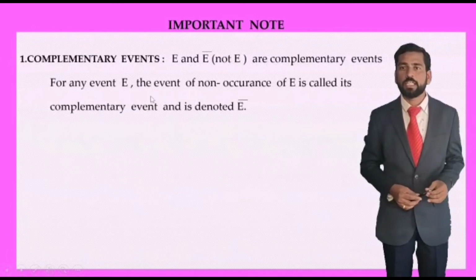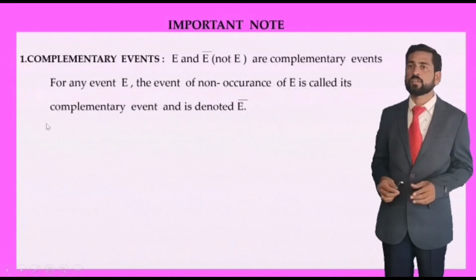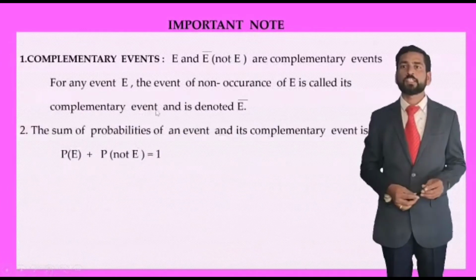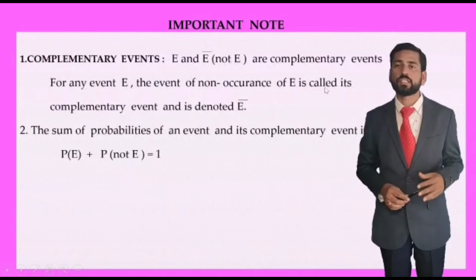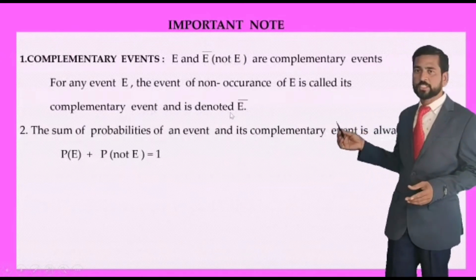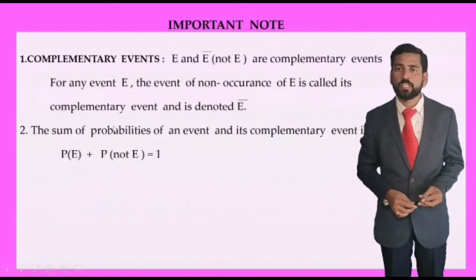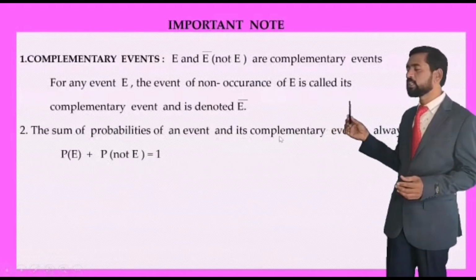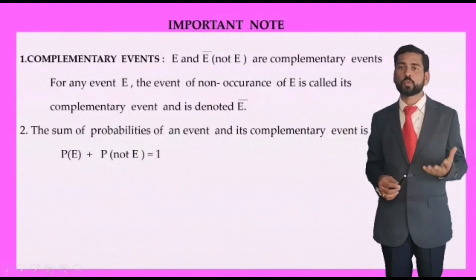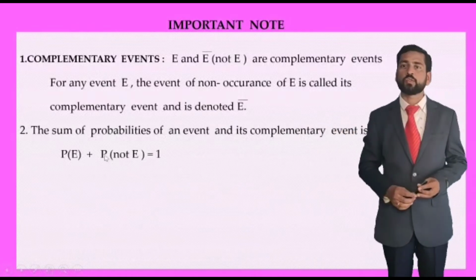That means for any event E, the event of non-occurrence of E is called the complementary event, denoted by E bar. The sum of these two, the occurrence of an event plus the non-occurrence of an event, P of E plus P of not E or E bar, is equal to 1.